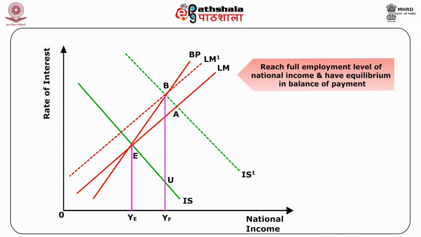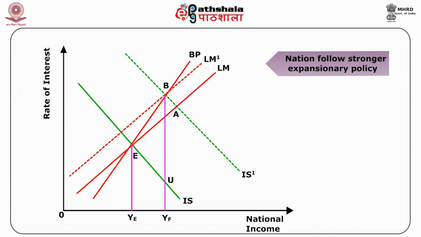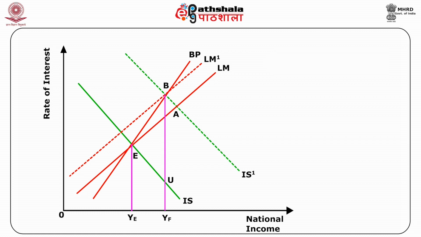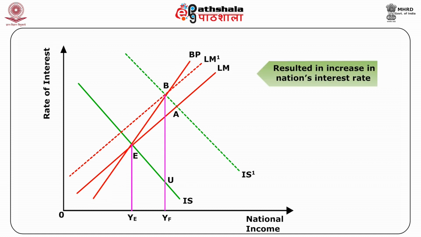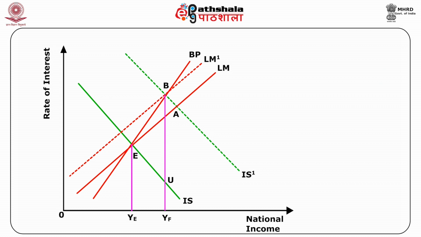To reach the full employment level of national income YF and to have equilibrium in its balance of payments, the nation should follow a stronger expansionary policy that shifts the IS curve to point B on the BP curve. This results in an increase in the nation's interest rate to I double dash.